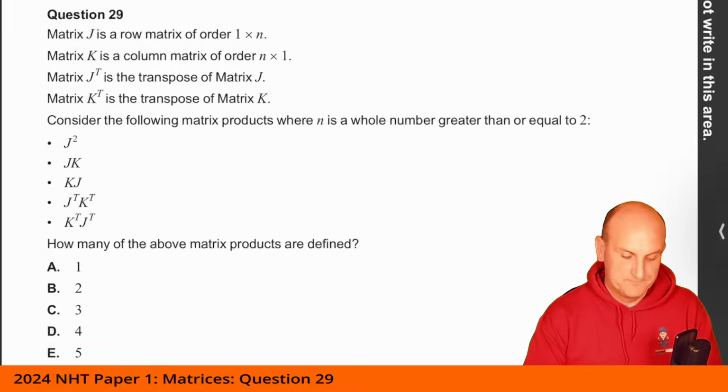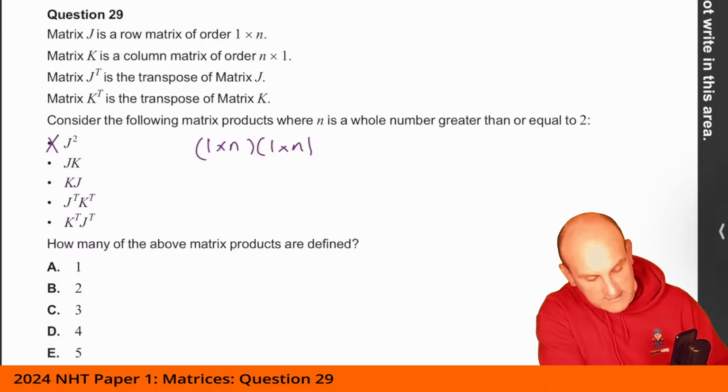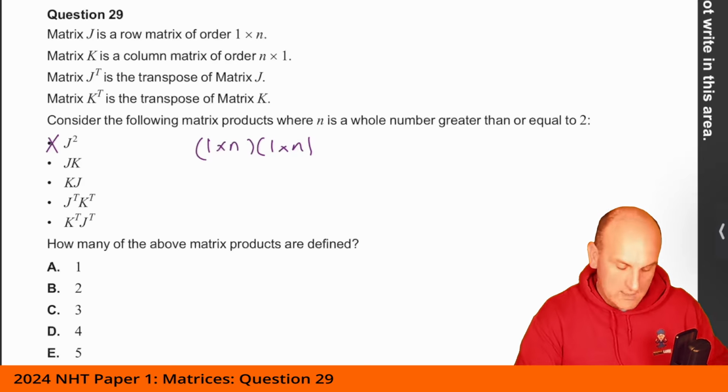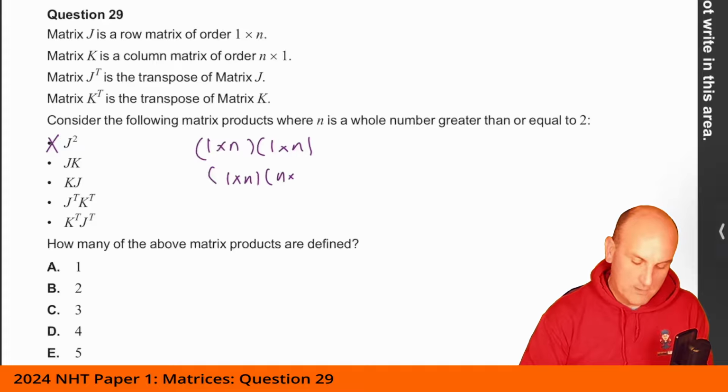J squared. So that's going to be a 1 by n multiplied by a 1 by n. That's definitely not going to be defined, so that's a no. What about J times K? Read the question: J is a 1 by n, and K is an n by 1. Yep, that is definitely going to work. So let's do a tick there.